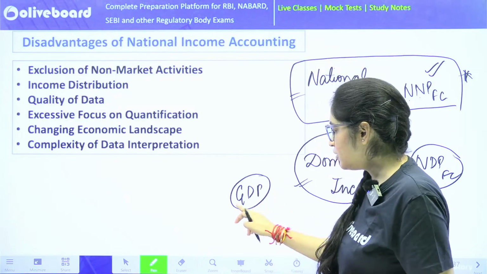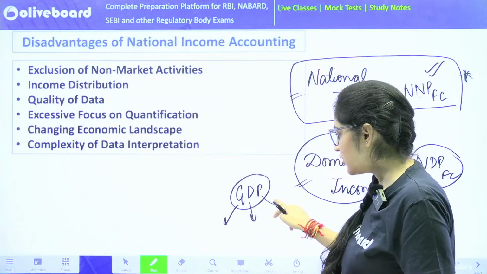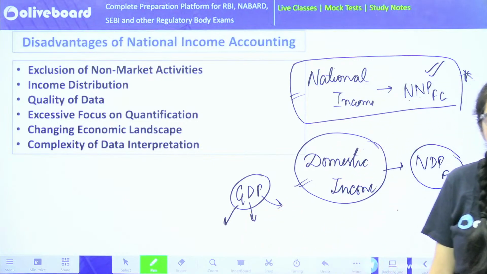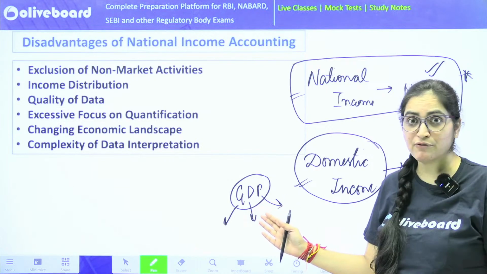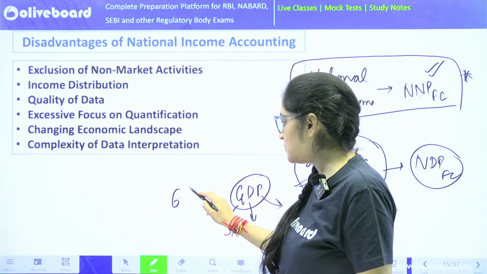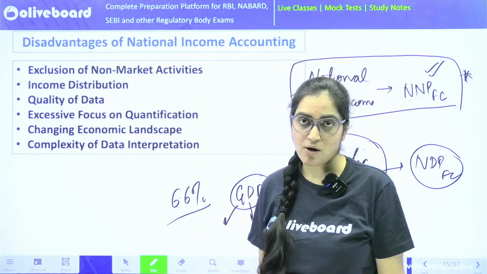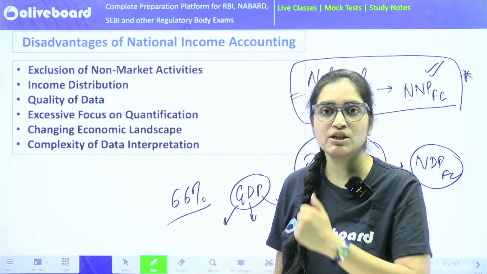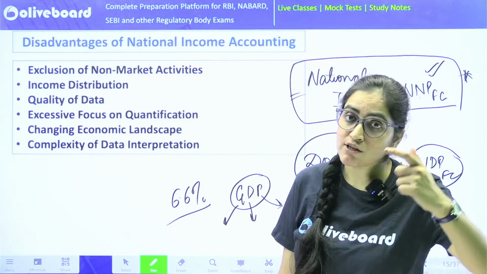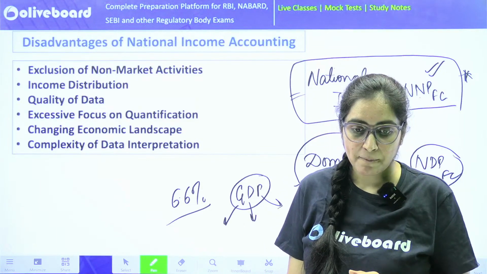what is GDP? Gross domestic product. At all times, after every quarter, we are concerned about what the GDP figures are. World Bank says 6.6% is the GDP. Wow, how have they reached this, or why are they so concerned about GDP? Because GDP comprises what the foreigners have earned in India. Tell me.